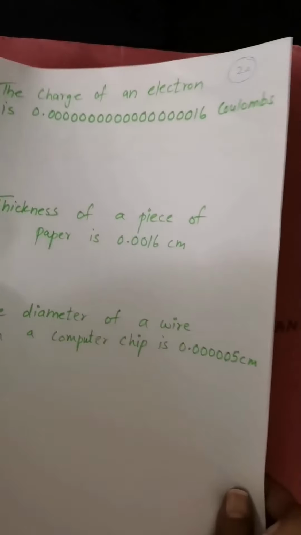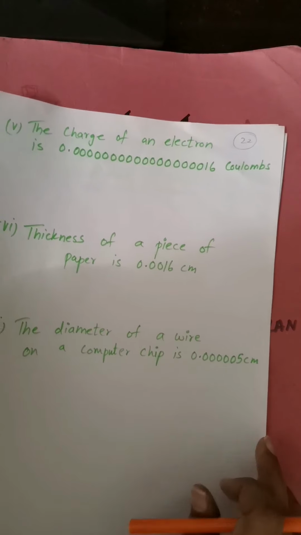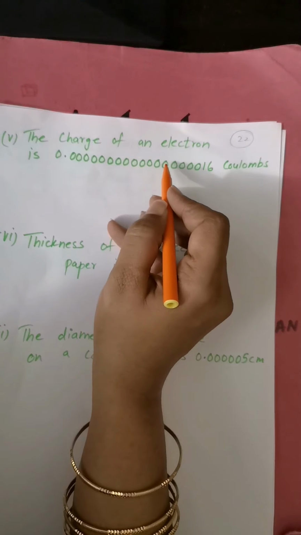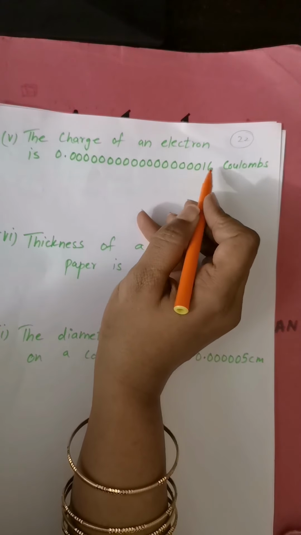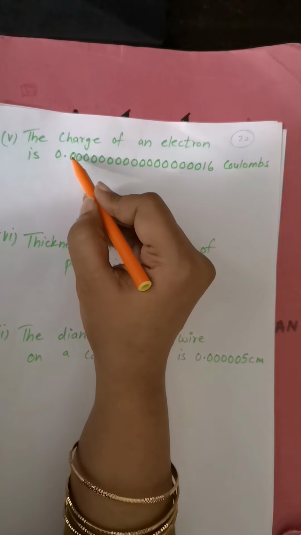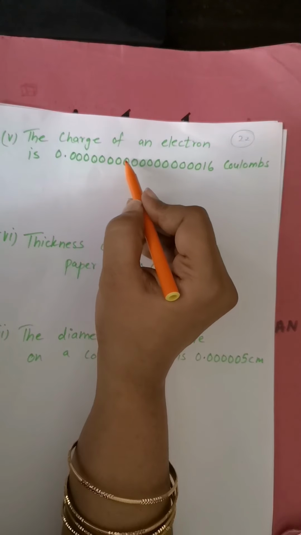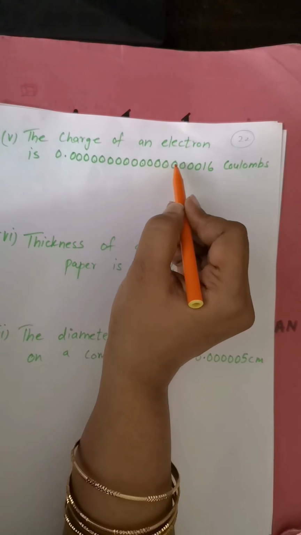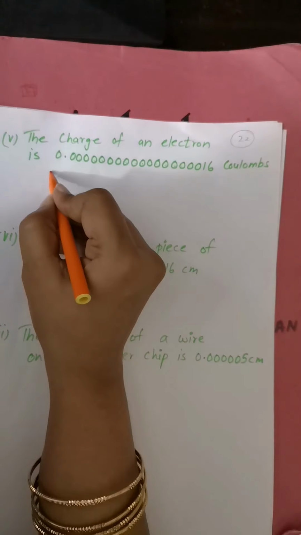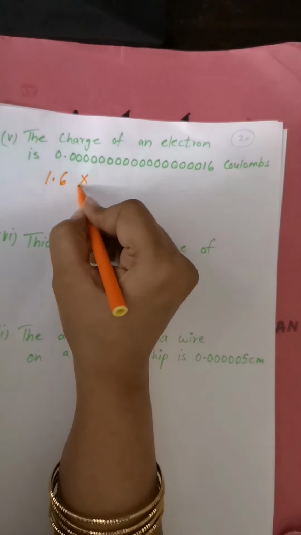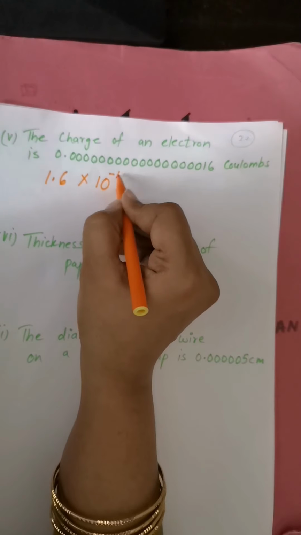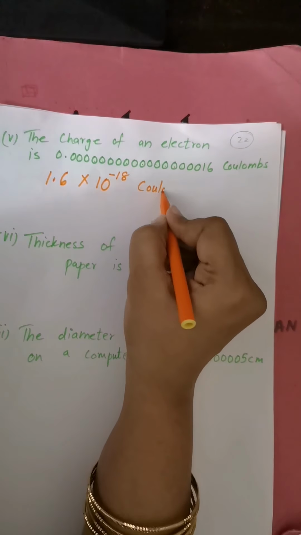Next, the charge of an electron is 0.00000000000000016 coulombs. So the dot has to be shifted 1 2 3 4 5 6 7 8 9 10 11 12 13 14 15 16 17 and here 18. So 1.6 into 10 to the power of, since it is a smaller number, minus 18 coulombs.